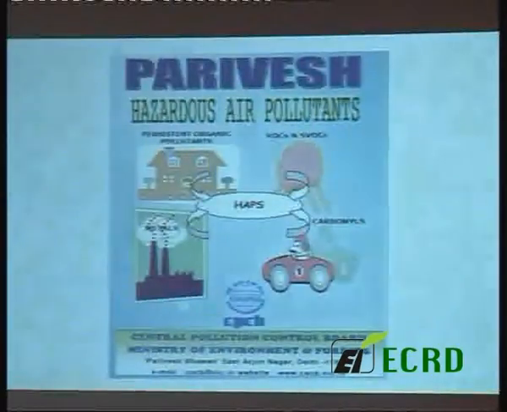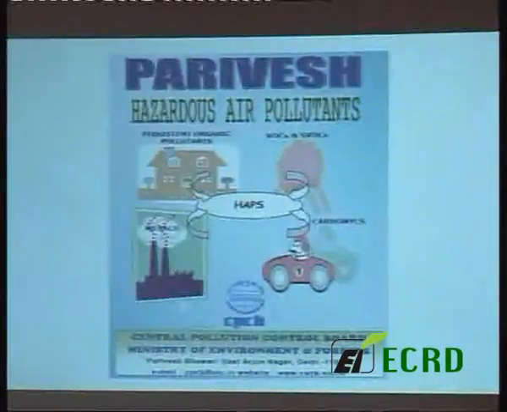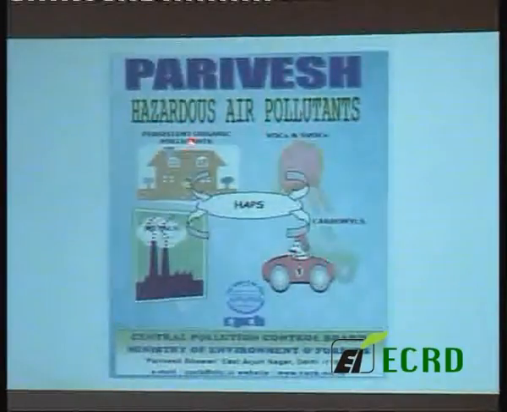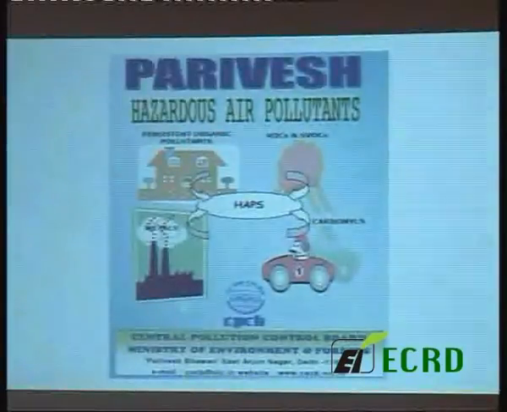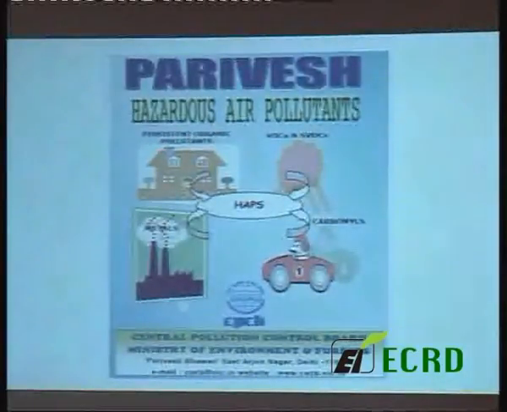Recently we have come up with one more newsletter. It is on hazardous air pollutants, which include all persistent organic pollutants like dioxin, furan, PCBs, VOCs, carbonyls, aldehydes, ketones, and metals. And this is on our website now. Only last month it was carried out.